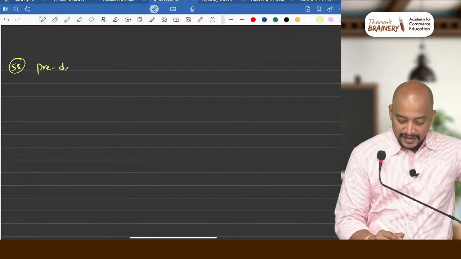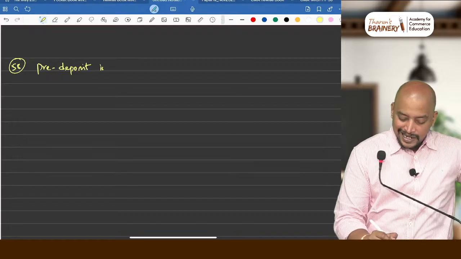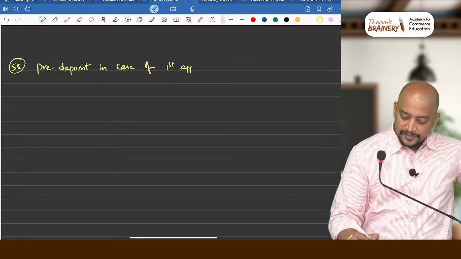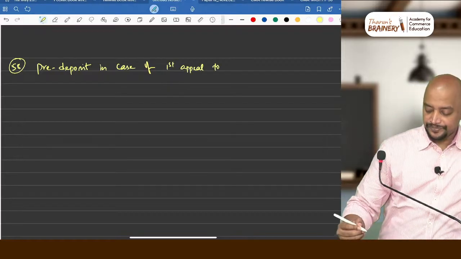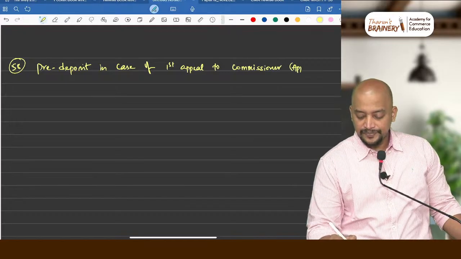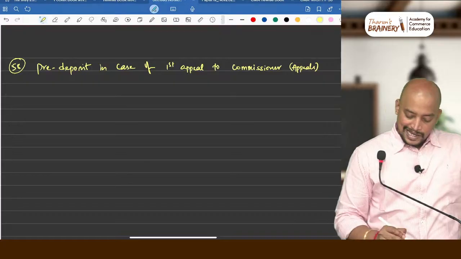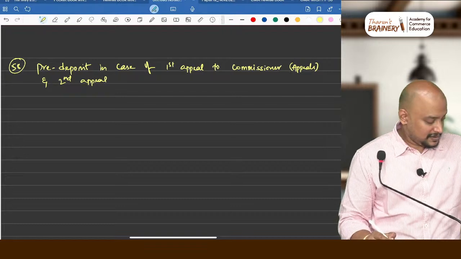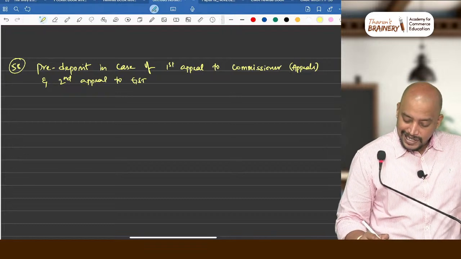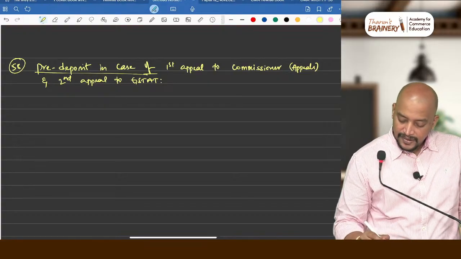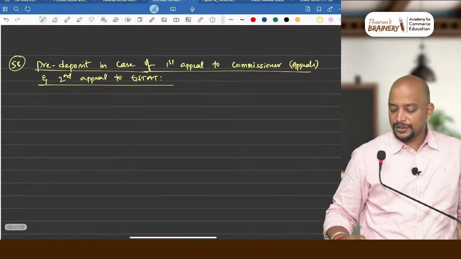Pre-deposit in case of first appeal to commissioner appeals, and second appeal to GST appellate tribunal.